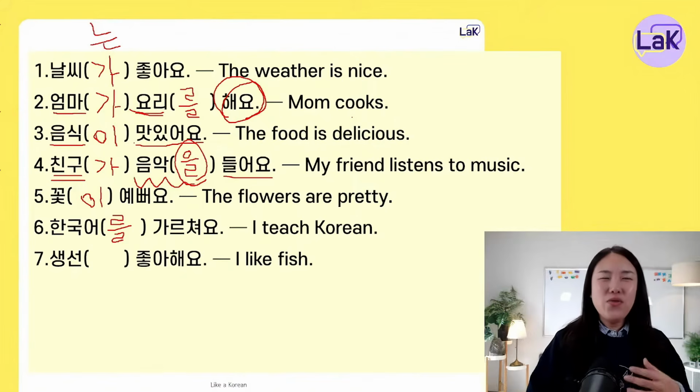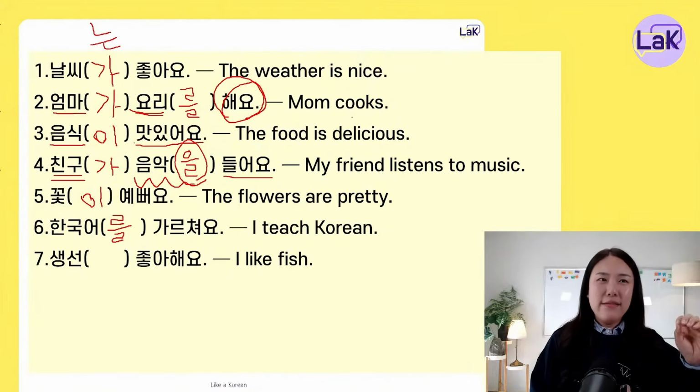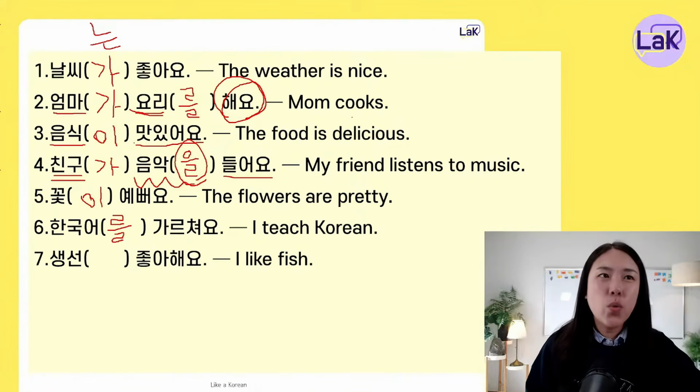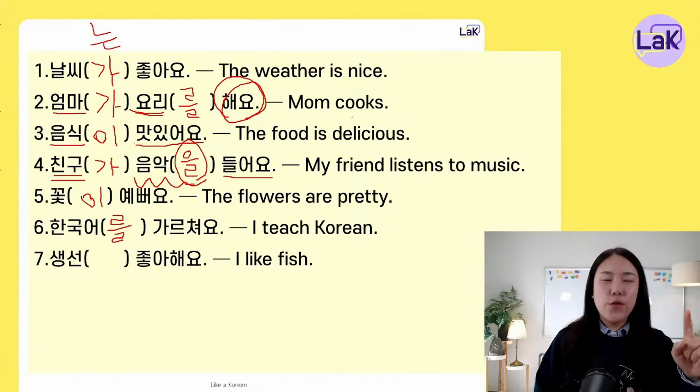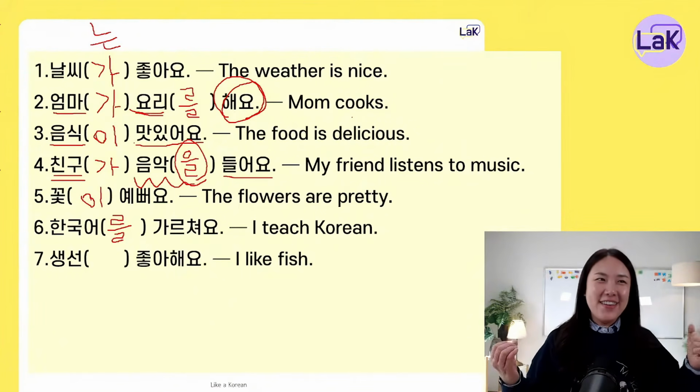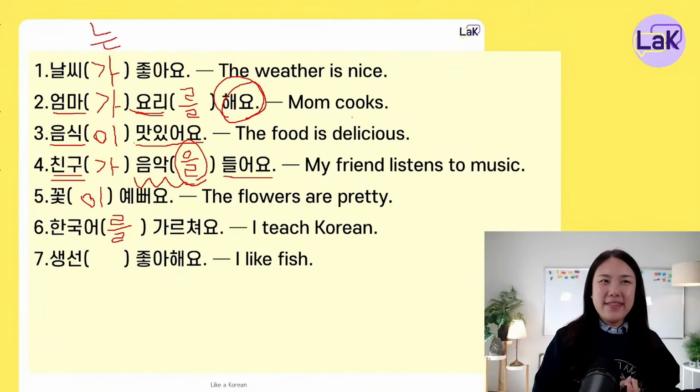Okay, so 생선 좋아해요. I like fish. 자, let's think about 좋아해요. Is 좋아해요 a verb or an adjective? 좋아해요. I like it. 좋아해요 is a verb or an adjective.